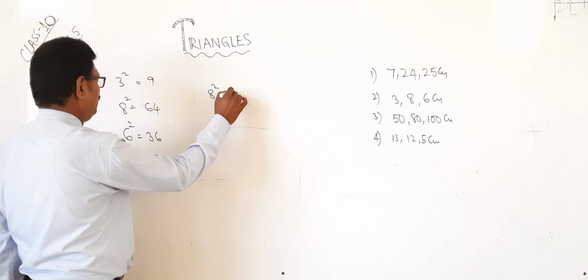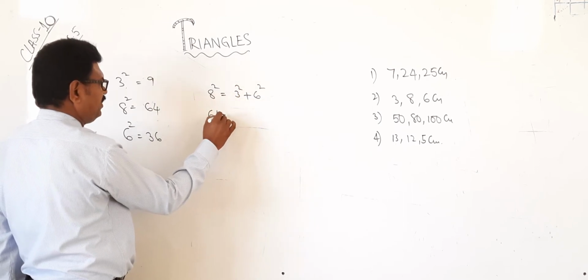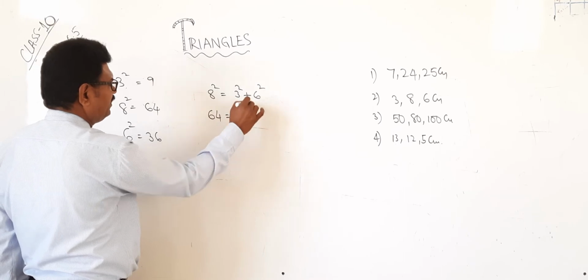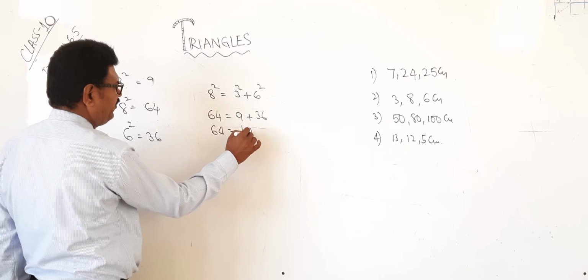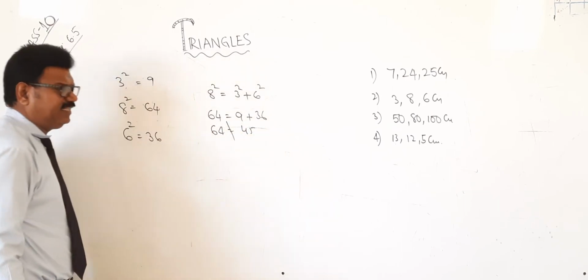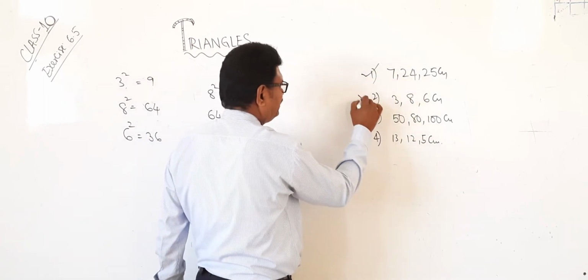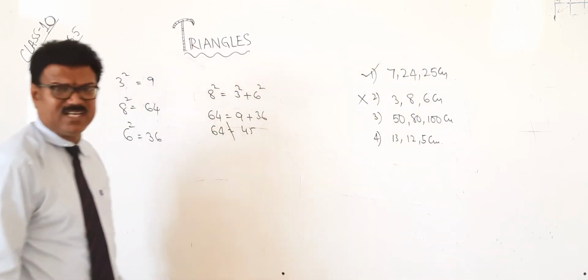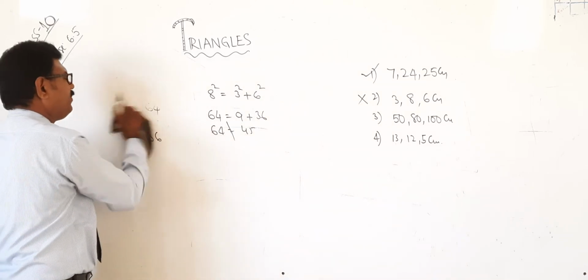Now take the first one. 8 square equal to 3 square plus 6 square. 8 square is 64. 3 square is 9. 6 square is 36. Is 64 equal to 45? It is not equal. Therefore, this will not form a right angle triangle. Did you understand? Yeah. Next problem, please.